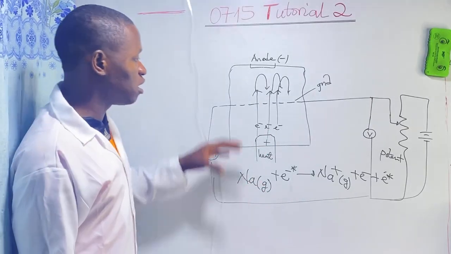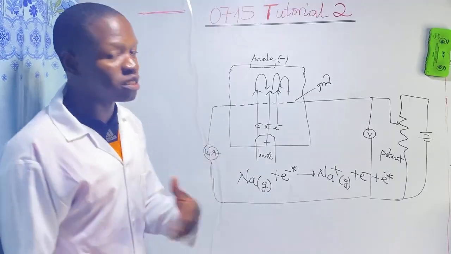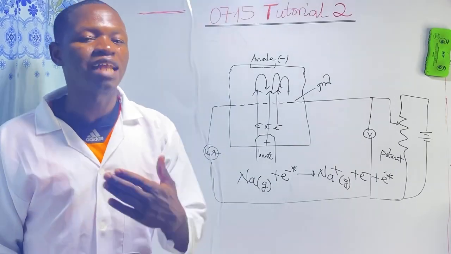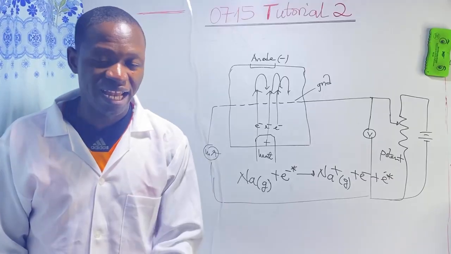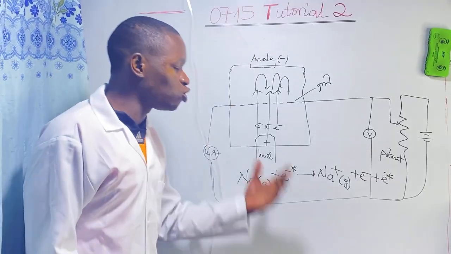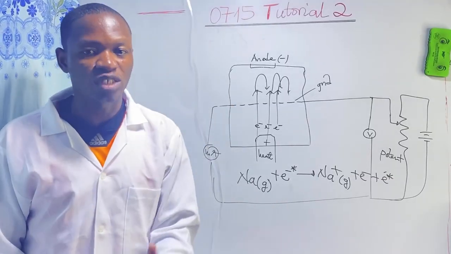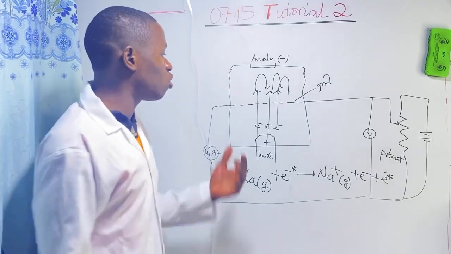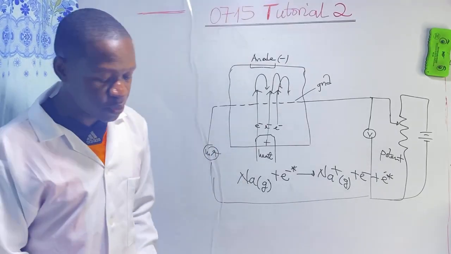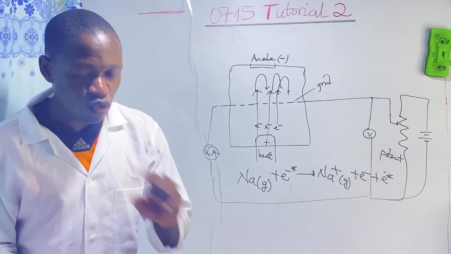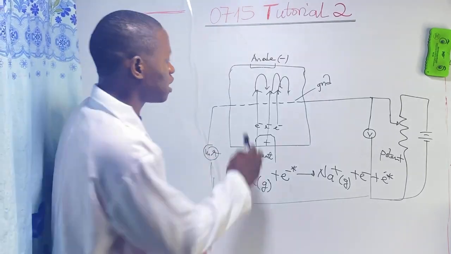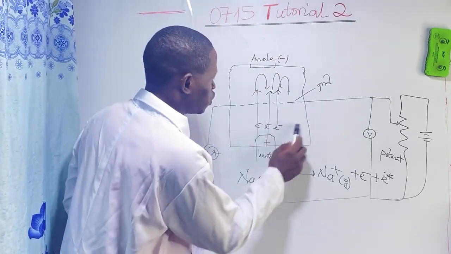So in summary, the function of the cathode anode circuit is to produce and maintain the fast moving electrons required to cause the ionization of the vaporized sample. The next question says that we should give the function of the cathode grid circuit. This is a grid. The cathode grid circuit.